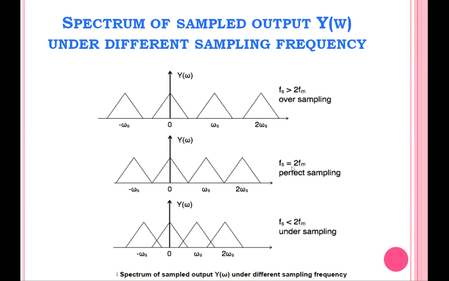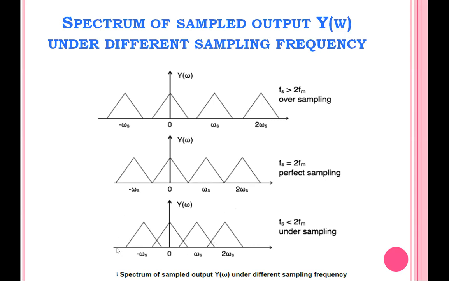The second one, if f_s is equal to 2 f_m as per the Shannon sampling theorem, in that case also we are not getting any overlapping. So this is the perfect sampling. And the third one is, if you choose the f_s value less than 2 f_m, you see the first spectrum gets overlapped with the second spectrum and the previous spectrum.